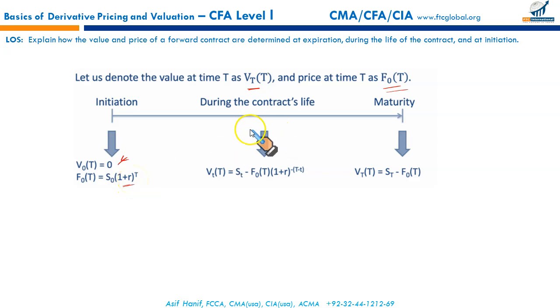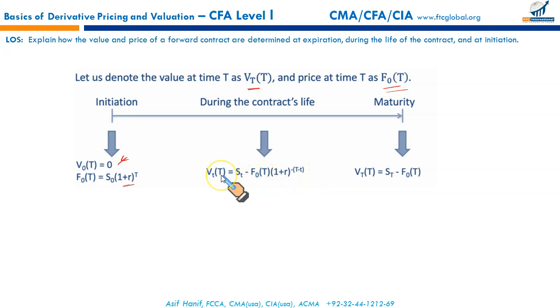Then during the contract's life, value would start increasing. The value equals the spot at that point in time minus the present value of the forward price. Please note here, T is the expiration and this small t is the time that has elapsed. So this negative sign indicates that the present value is being calculated.